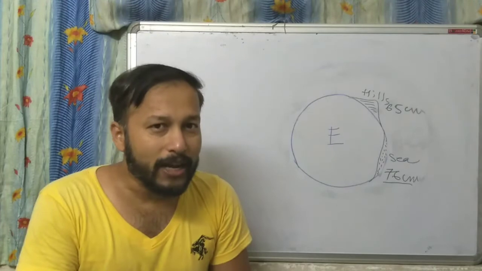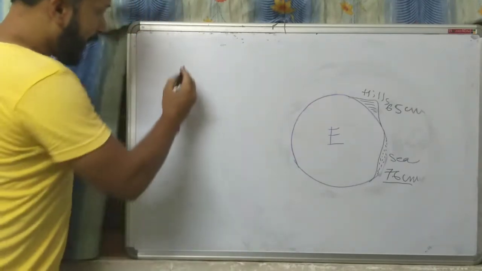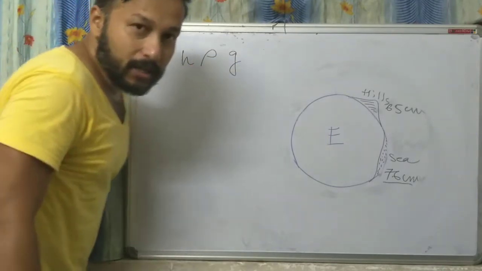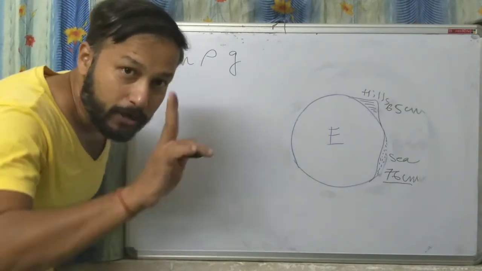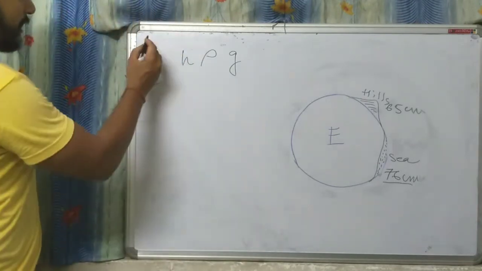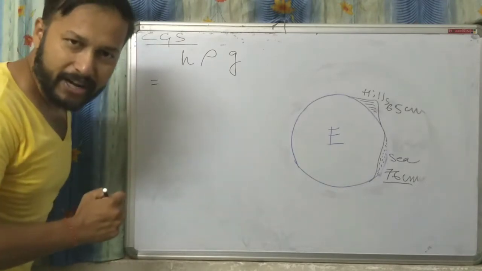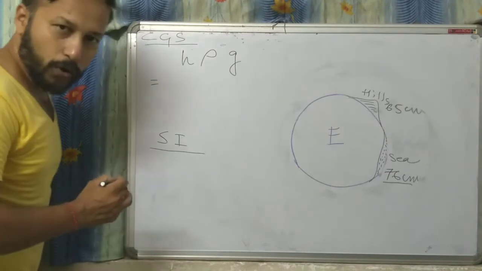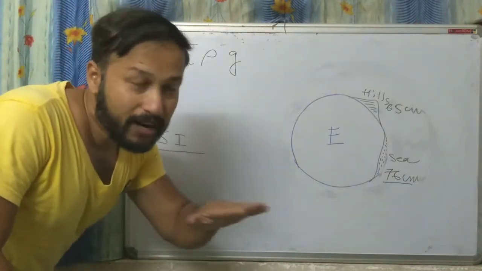So what is the formula I said? H rho G. Let us write this formula. H rho G. Fine. I'll teach you to find the atmospheric pressure in two different systems: CGS system and SI system. Say this is my CGS. In the CGS system we'll find it first, then we'll find it in the SI system.